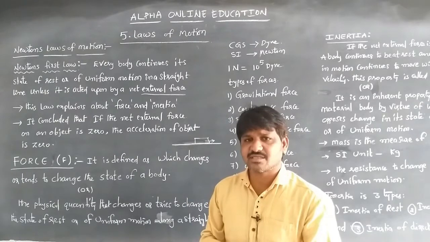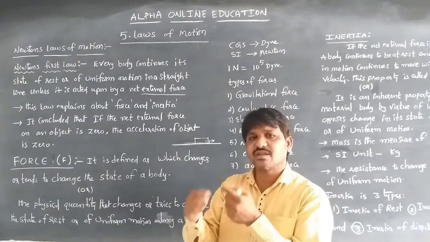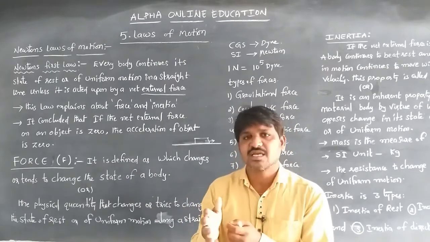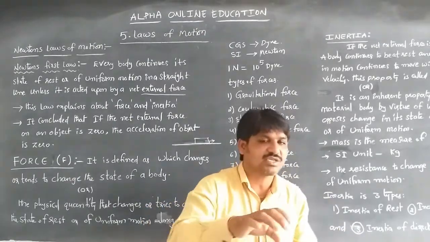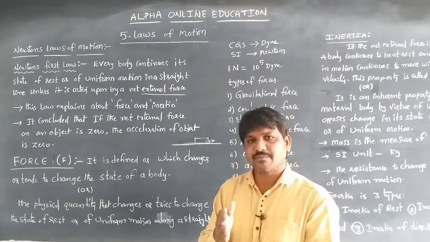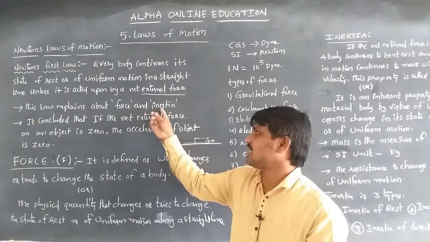Whenever we ride a bike and accelerate, the engine increases its velocity. If we change the direction of the body, the uniform motion changes by applying force. In Newton's first law we discuss force and inertia.